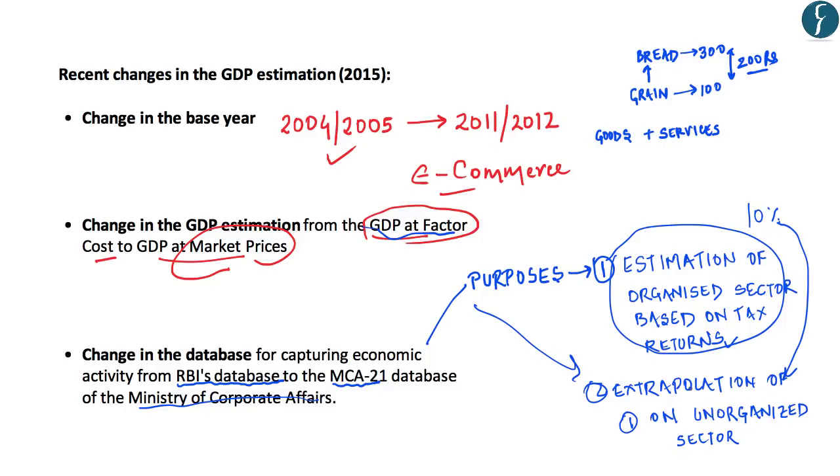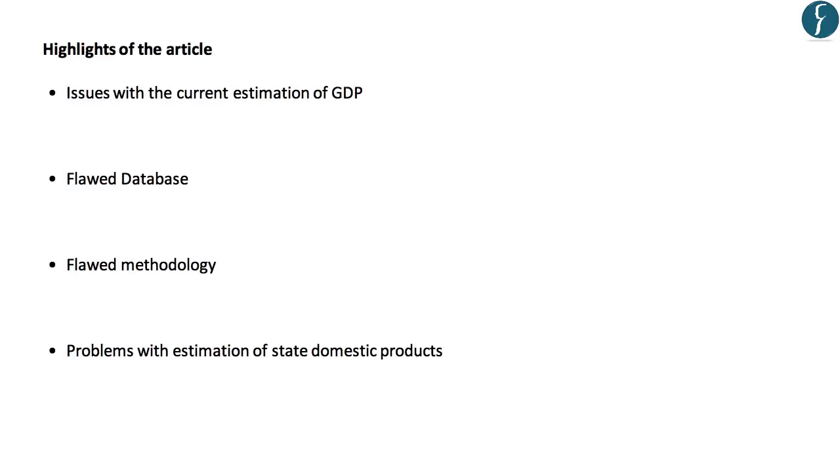Now let's see what the article has to offer. First and foremost is the critique of the current estimation of the GDP. According to the latest GDP estimates, the GDP growth in India has declined to 5% in the first quarter of the financial year 2019-20. However, for the past 4 years, there has been a controversy over the current GDP figures on account of questionable methodologies and databases used.